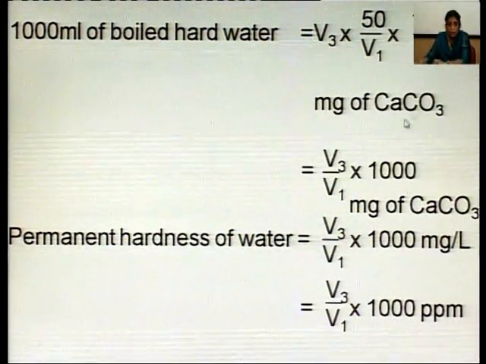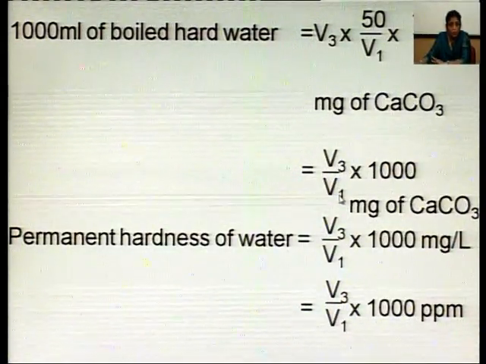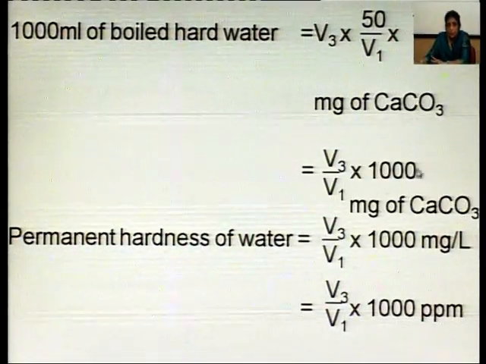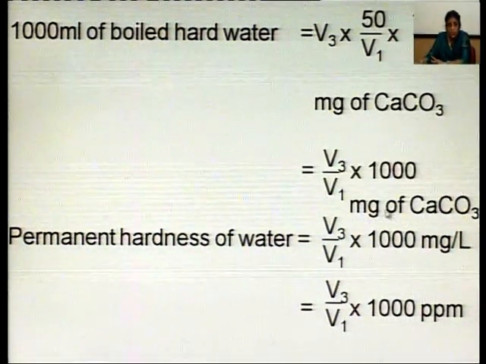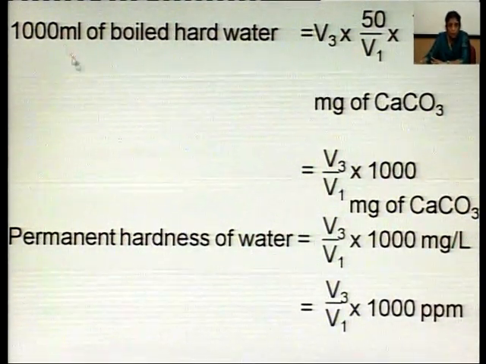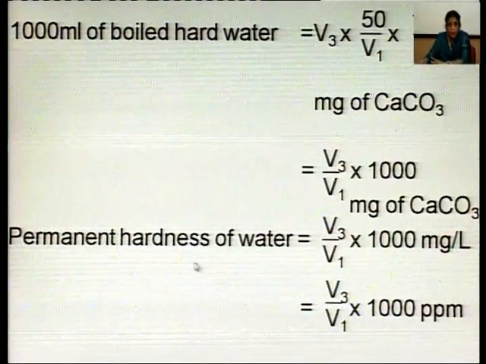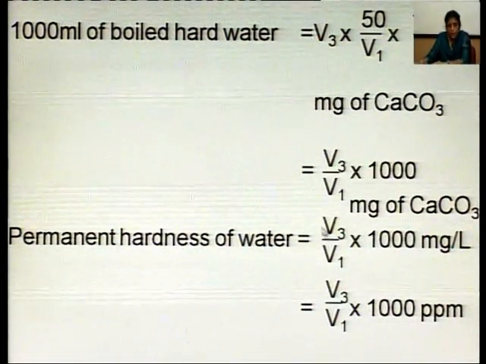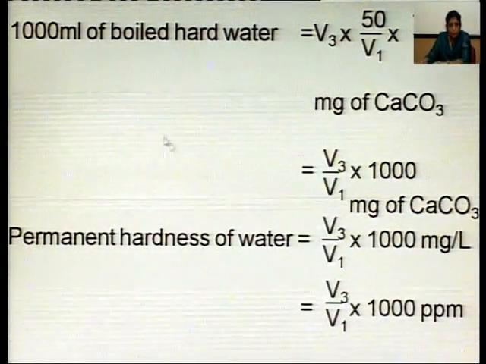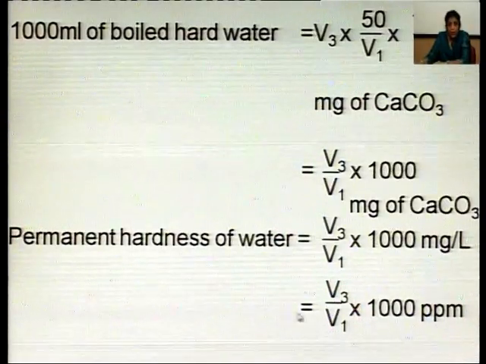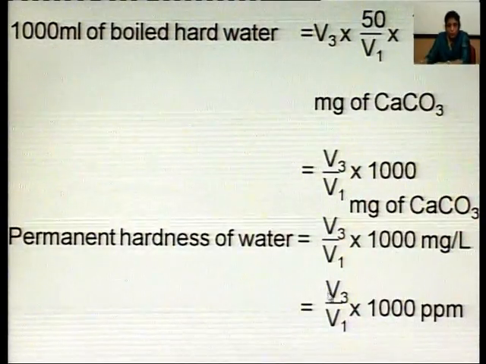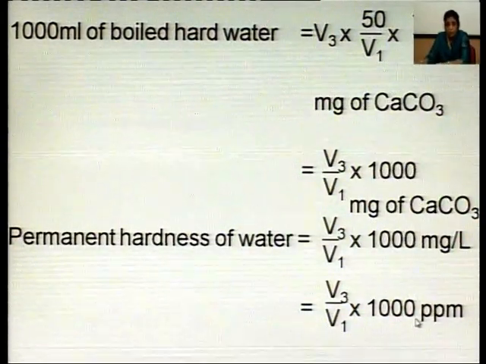50 is cancelled by 50. So, this becomes V3 upon V1 into 1000 milligram of calcium carbonate. Since this much hardness is present as milligrams of calcium carbonate in 1000 ml, this is milligram per liter. So, permanent hardness of water is V3 upon V1 into 1000 milligram per liter, because we had taken 1000 ml. All of you know milligram per liter is equal to ppm. So, V3 upon V1 into 1000 ppm.